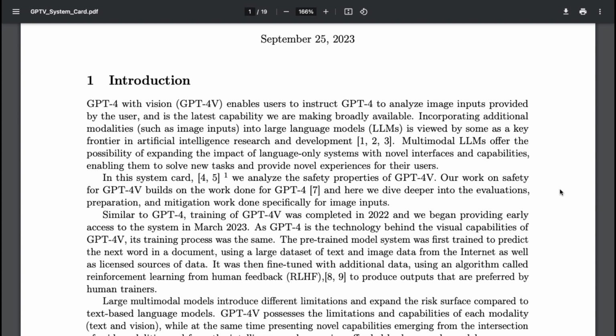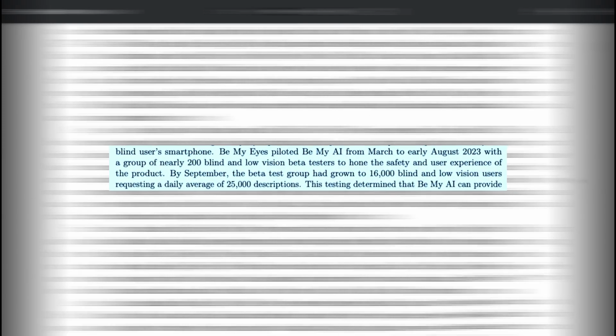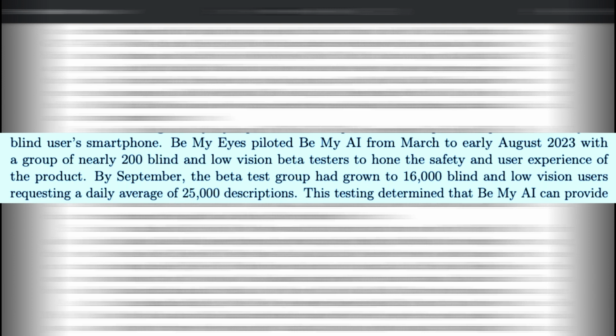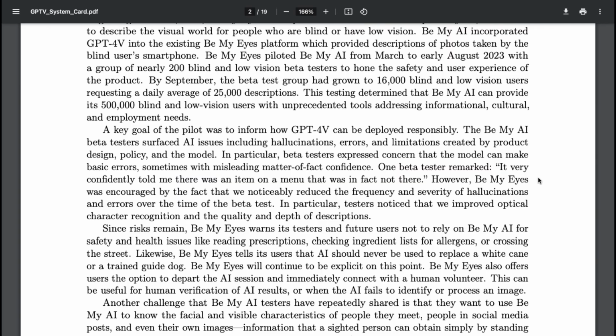As mentioned before, GPT-4 with Vision, or GPT-V for short, was tested on the Be My Eyes app between March to August 2023 with almost 200 blind and low vision beta testers. By September, the beta group had grown to 16,000 blind and low vision users. Wow. Requesting a daily average of 25,000 descriptions. That's insane. But also, this allows the team to stress test the application to see what it can do and what it can't, and then refine it before releasing it to the general public. So that's what they did.